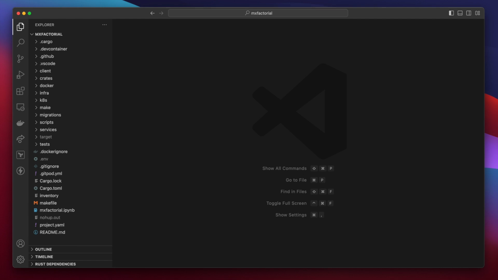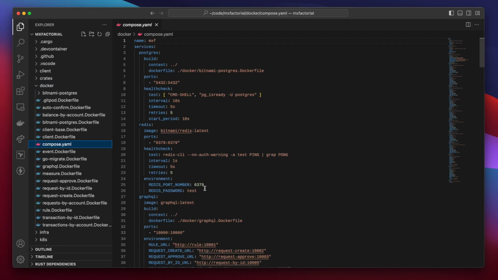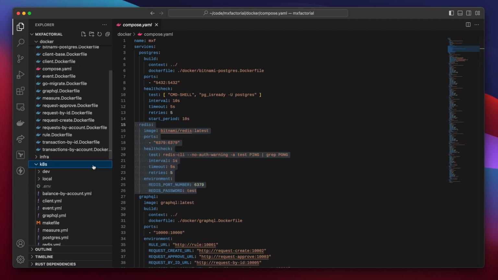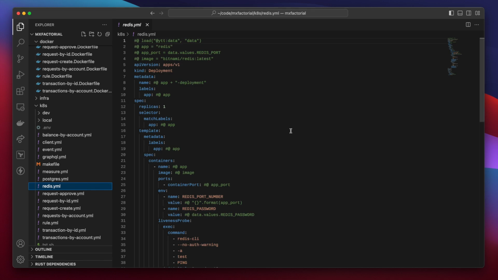Now, as of September 2024, 3 more services are added to the project since the last video. The first one is Redis. For now, it runs in a container. Open up the Docker directory, and here it is in the compose file. Or open the K8s directory. Here's the Kubernetes deployment manifest.